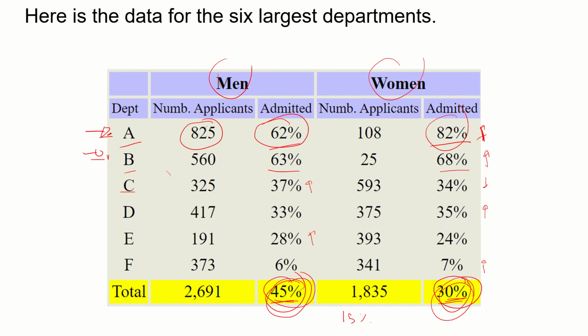Now in the case of women, that was not the case. If you notice, women applied to departments with a smaller acceptance rate. I mean, most of the women applied to department C, and the acceptance rate was only 34% compared to the 62%. So that was the issue here. At that moment, for that specific university, I don't know the details why, but women were applying to more difficult departments, or departments with a smaller acceptance rate. So that's why that affected the aggregated data, right?